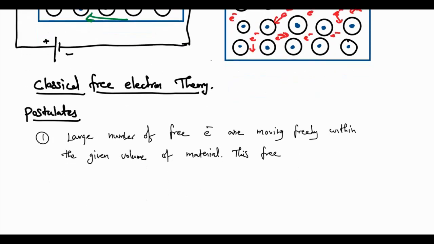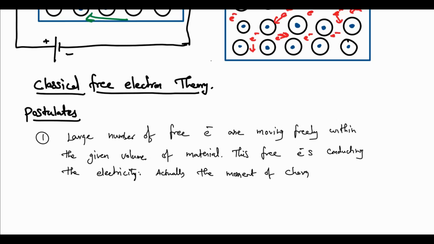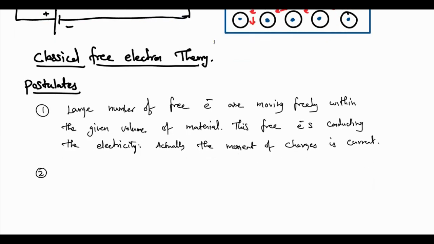These free electrons give the conductivity of electricity. Normally, moving charge gives the current. The next point is that without any electric field, if it is left freely, these free electrons move in random directions. So there is no flow of a particular current.